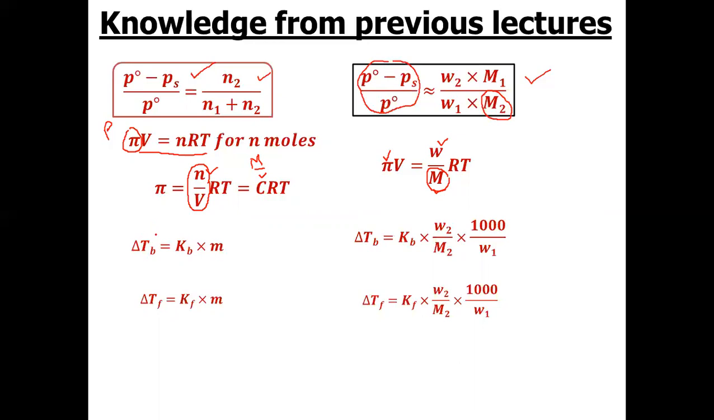Similarly, the next colligative property was elevation in boiling point. So delta Tb is the elevation in boiling point, which is given by the relation Kb, which is a constant, multiplied by molality of the solution. By giving the expression for molality, from here also we can determine the molecular weight of solute. We have to determine delta Tb experimentally. This is called experimental determination of molecular weight from colligative properties. This we have already discussed in our previous lectures.